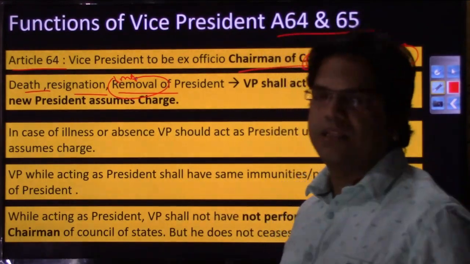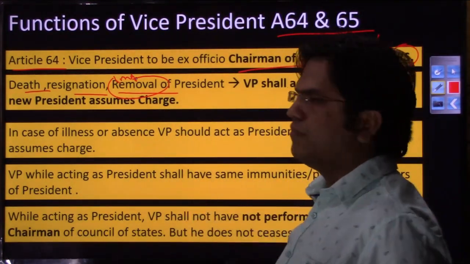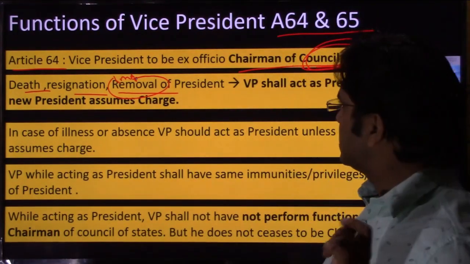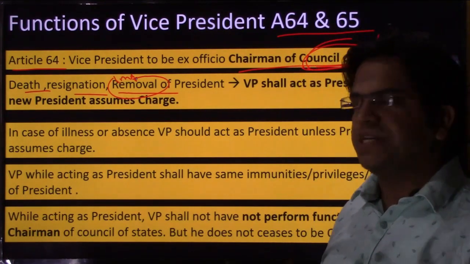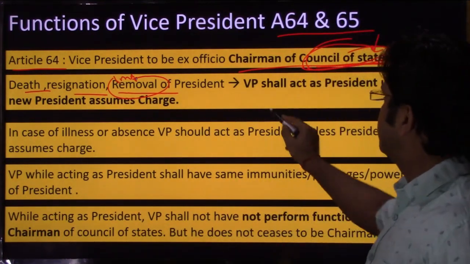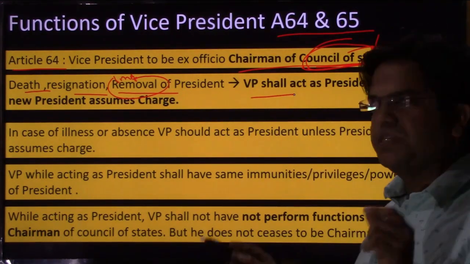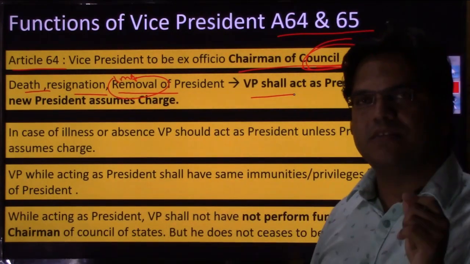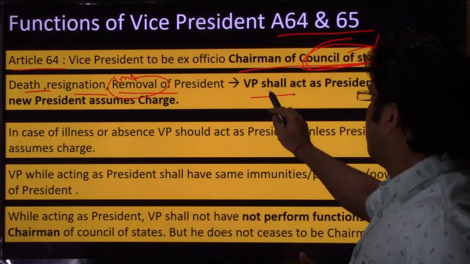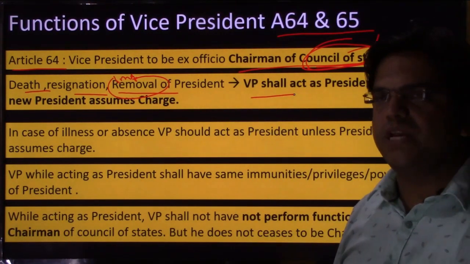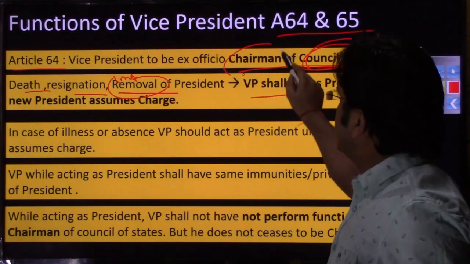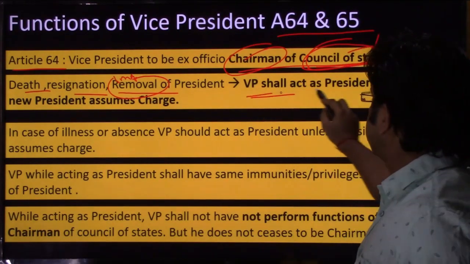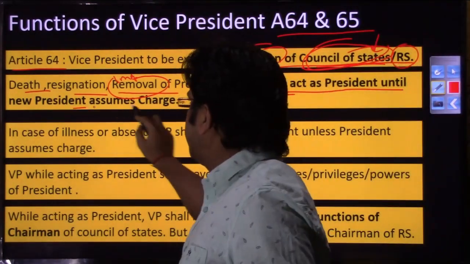So in the event of death, resignation, or impeachment of the president, the office is vacated, and because these situations occur suddenly, and an election will take time, the vice president is asked to assume the charges of the president's office. So the second major role is that in case of vacancy in the office of president, the vice president will assume charges of president. So the first function is chairman, and the second is acting president. The vice president shall act as president until a new president assumes charge.